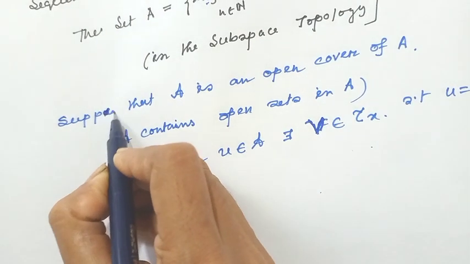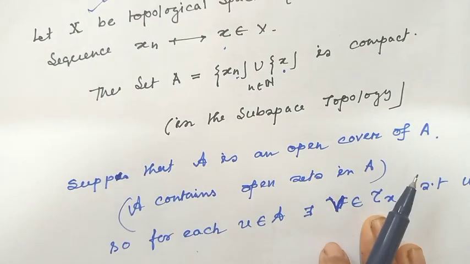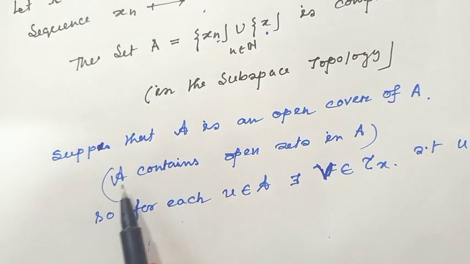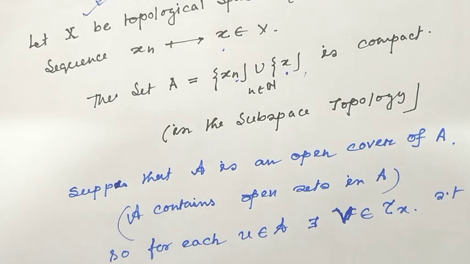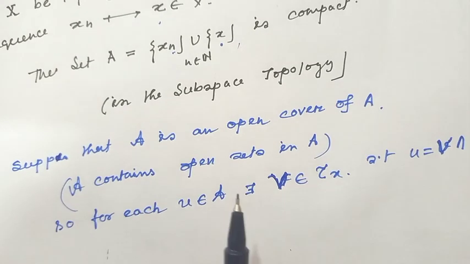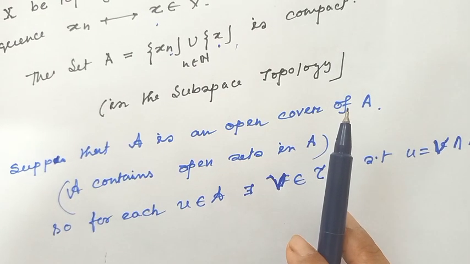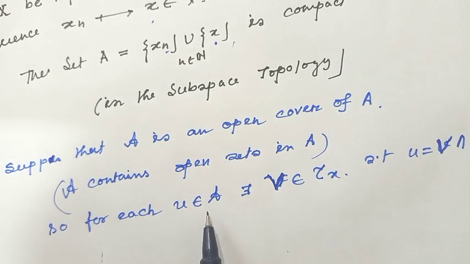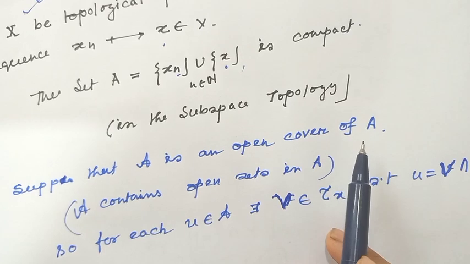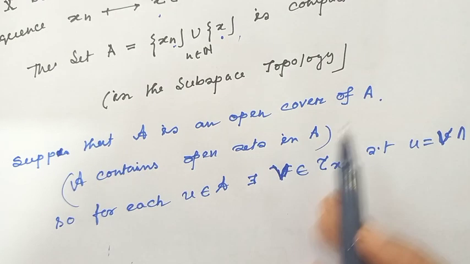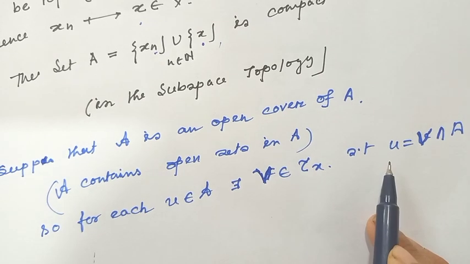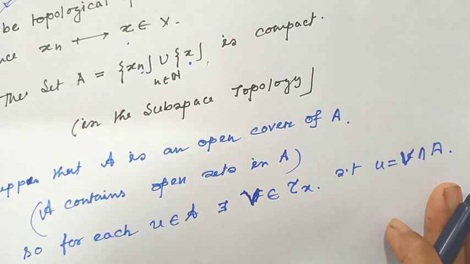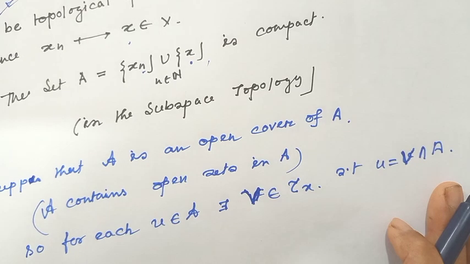Suppose that script A is an open cover of the set A, so script A contains open sets in A. Since this is the subspace topology, by the definition of subspace topology, for each U belonging to script A, there exists V in tau X such that U equals V intersection A. This is the definition of subspace topology.